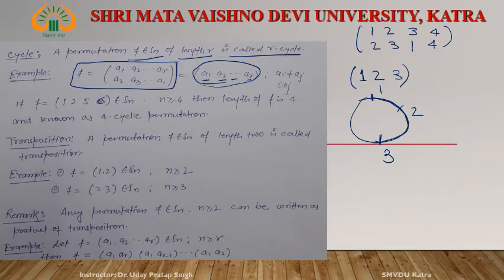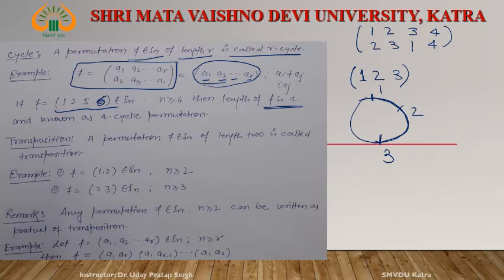Suppose F is equal to (1, 2, 5, 6) belonging to Sn, n is greater than or equal to 6. The length of this cycle is the number of elements in the cycle. How many elements are in the cycle? 4. Then the length of this cycle is 4, right?